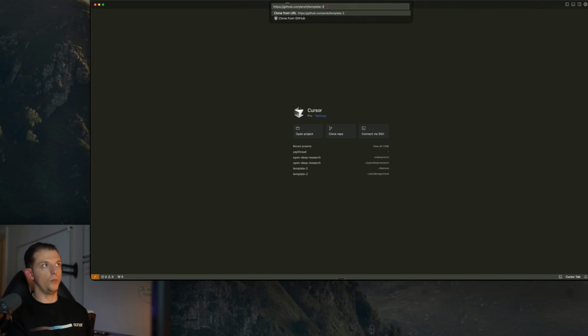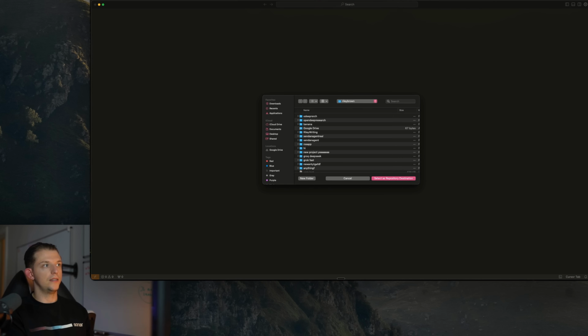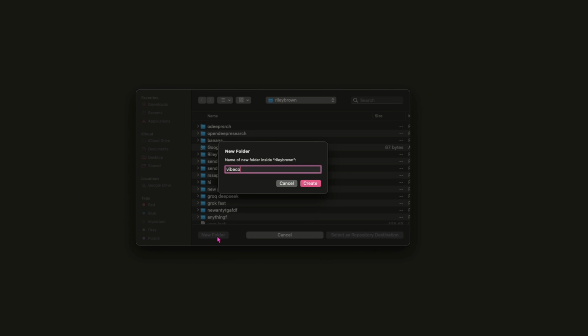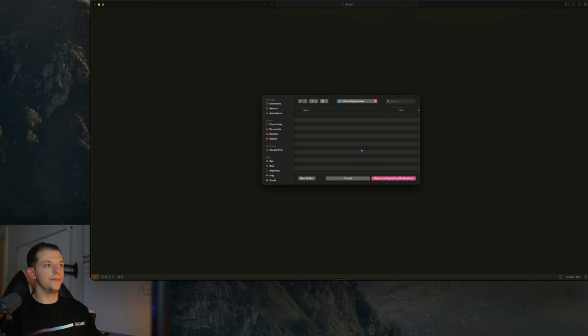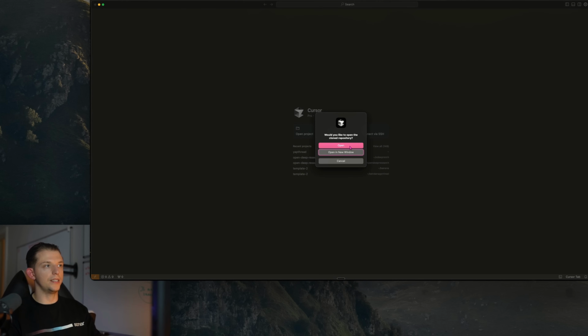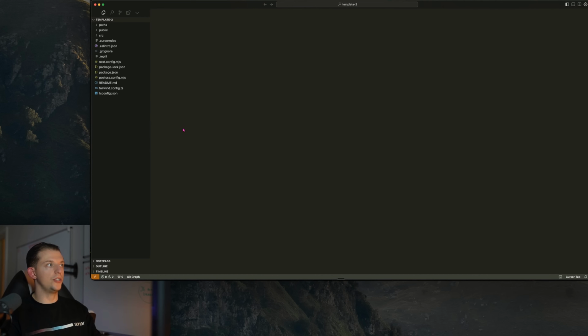Now we are just going to press enter. And now we're going to pick a place in our computer where this project will exist. And so we're going to hit new folder, and I'm just going to call this vibe code. And we're going to hit create. And we're going to hit select as repository destination, and we're going to hit open. And this is going to take that template, and there you go. It gets loaded right here on the side.